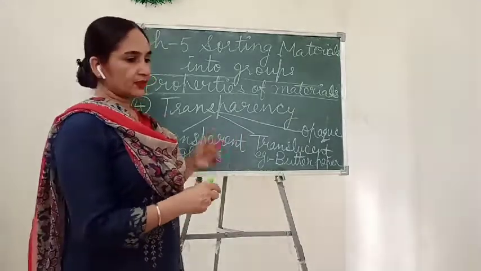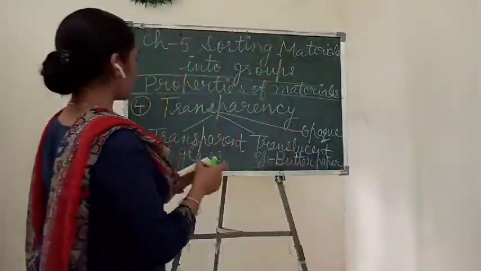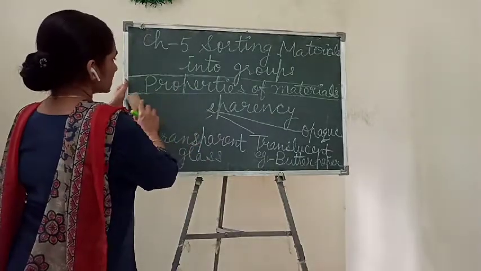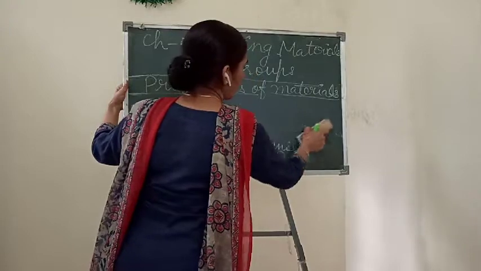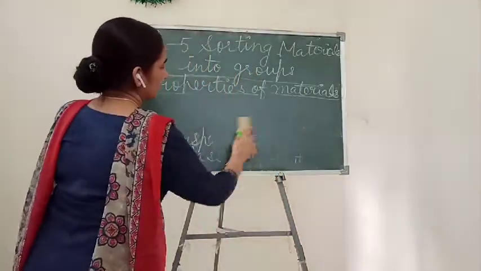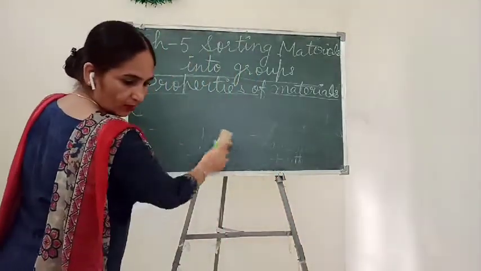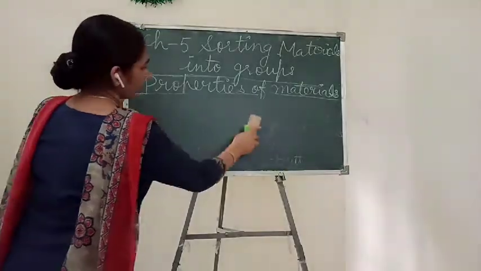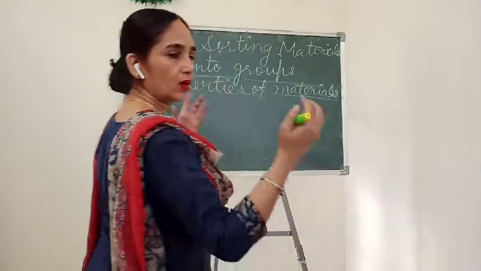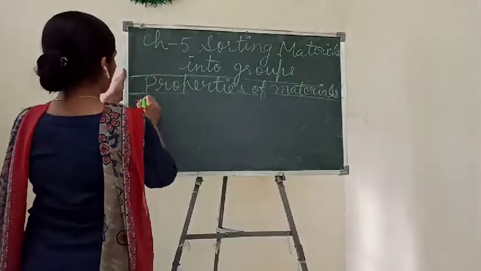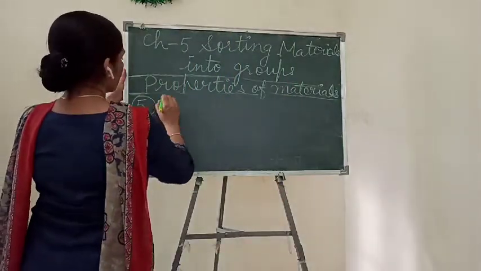So children, after this fourth property, our first property of any material is physical state, or we can say state also, or in your book it is given as physical state.